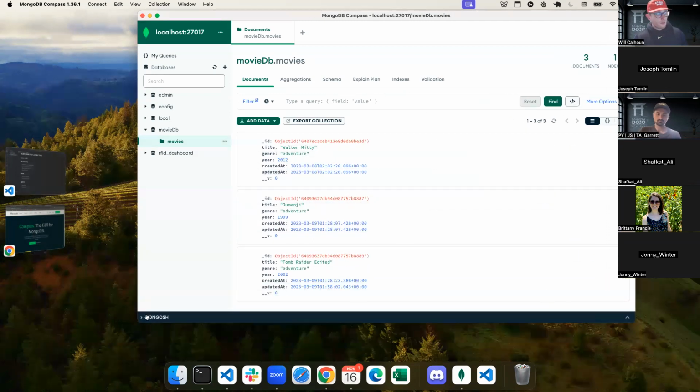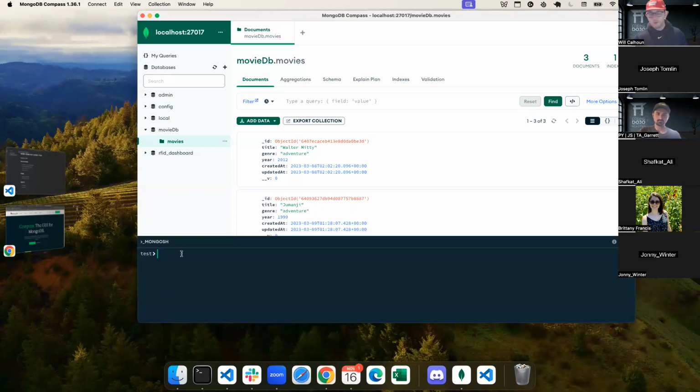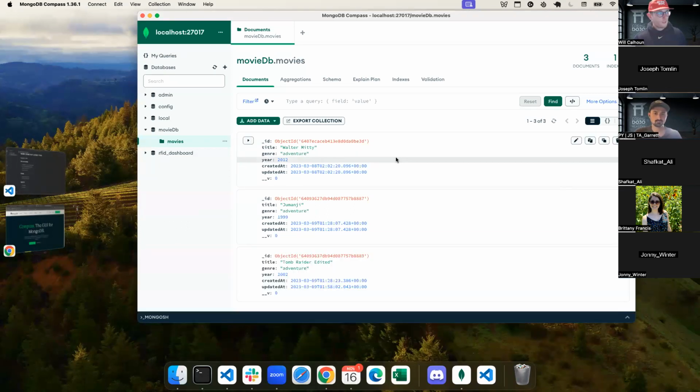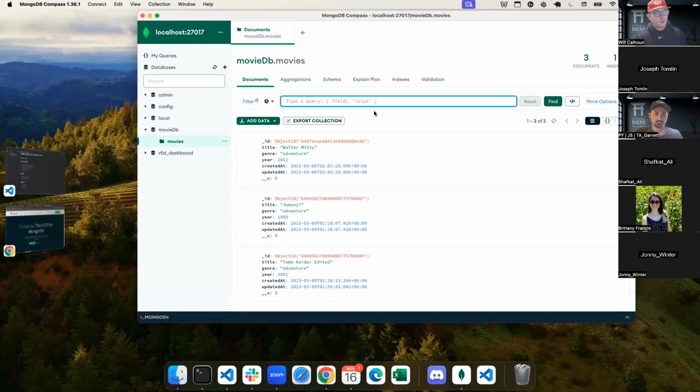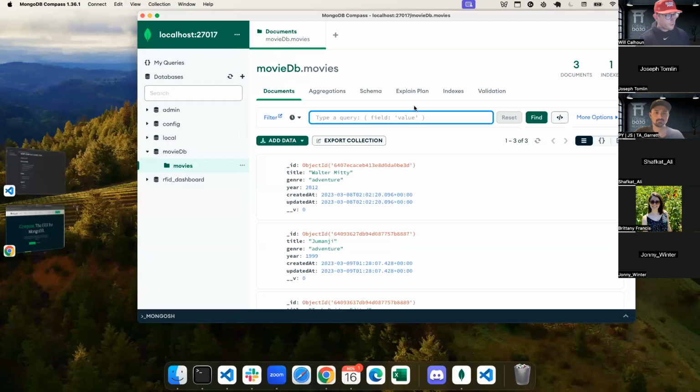Now, a couple different things. I can use Mongosh right here if I wanted to use that native code. You can type a query here as well, which is kind of cool. It's just, again, allowing us to interact with our data. But what I want to show you is really what each portion of data has. There's a couple things that we add, a couple things that we don't add. So I just wanted to show you what happens.